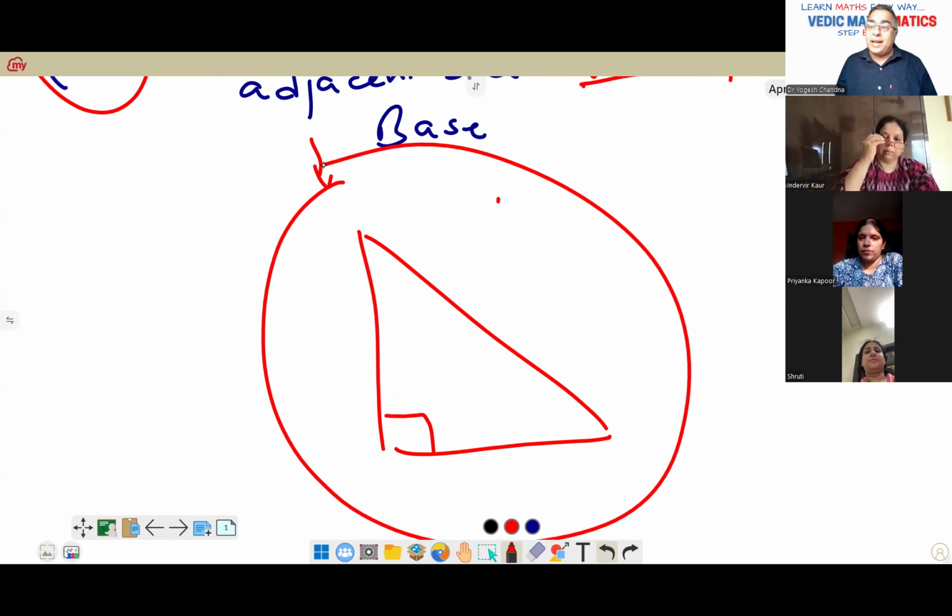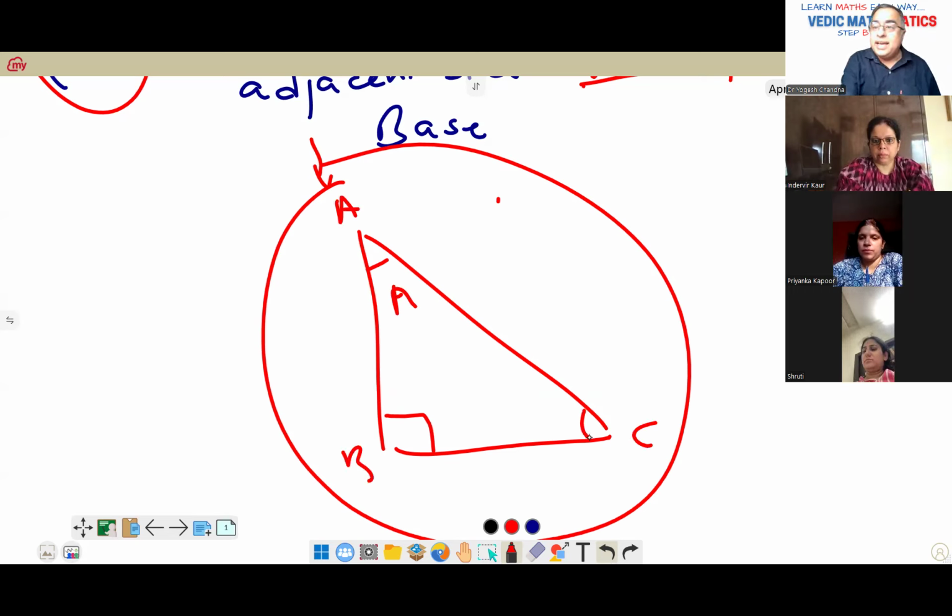Now there are two angles more left. Why? Because there are two more intersections. One is this one, you can call this A. Let's say this is A, this is your B, this is C. Now, A is one angle, C is another angle. Got it?